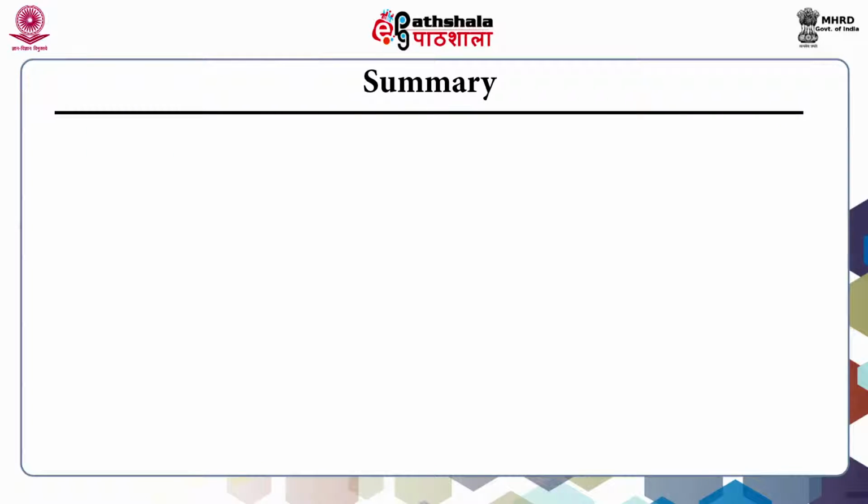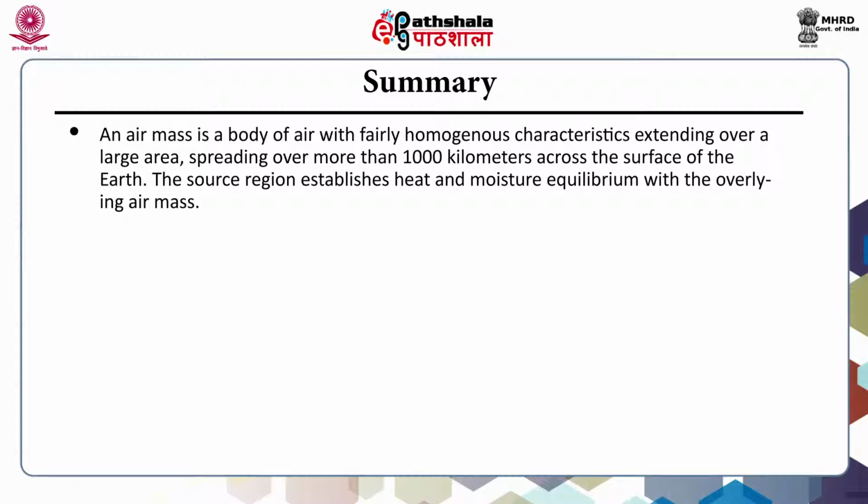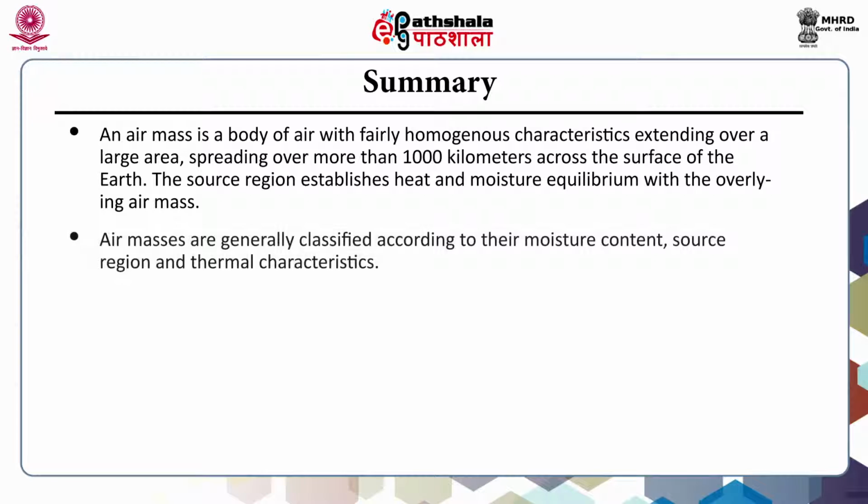So, to summarize, an air mass is a body of air with fairly homogeneous characteristics extending over a large area, spreading over more than 1000 kilometers across the surface of the earth. The depth may vary from a few kilometers to the height of the troposphere. The source region establishes heat and moisture equilibrium with the overlying air mass. Air masses are generally classified according to their moisture content, source region and thermal characteristics.